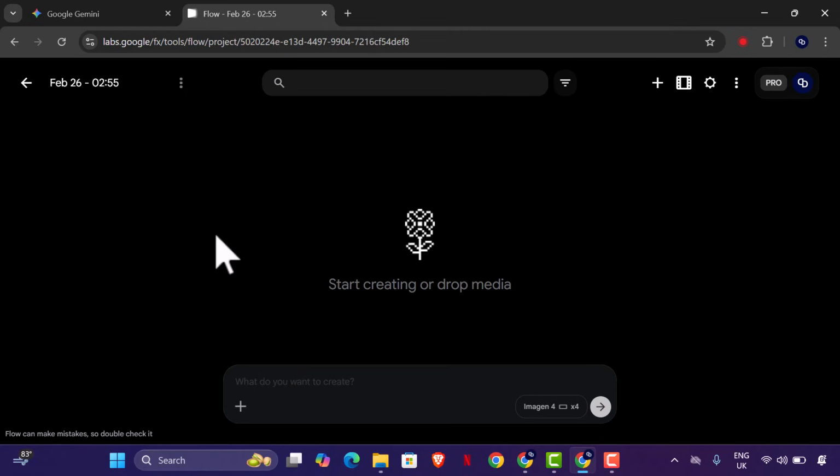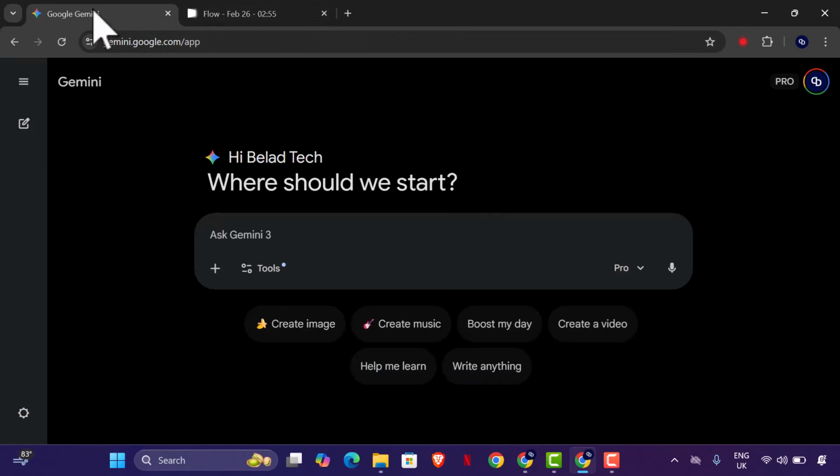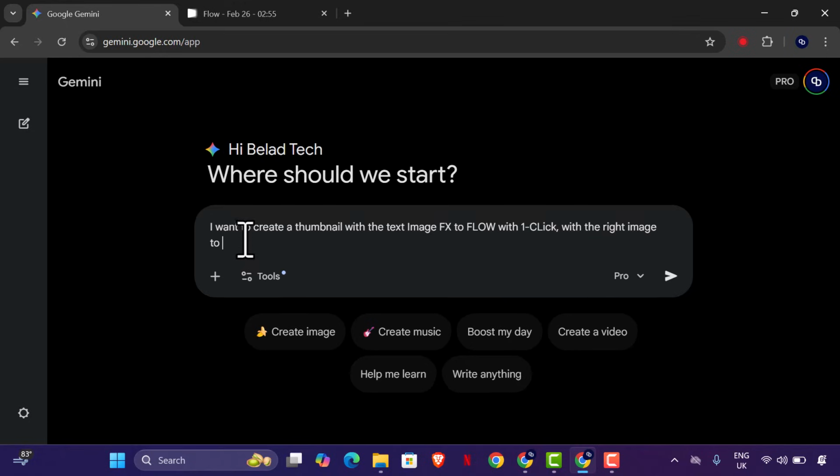You can now create something to test this. So let's say we want to create a thumbnail with Imagen. So I want to create a thumbnail with the text "ImageFX is being moved to Flow with one click", with the right image to support the thumbnail.